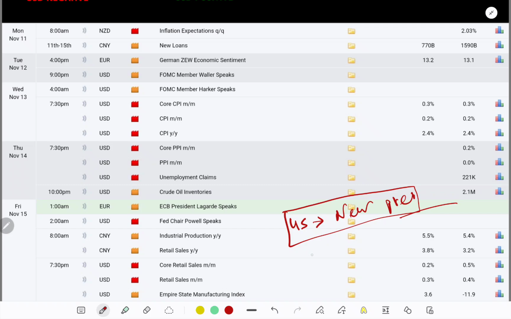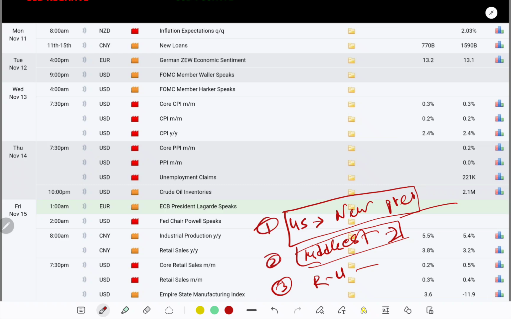Another concern is the Middle East war, that means Iraq, Palestine, and Israel. And number three is the Russia Ukraine war. So you have to keep your concern on that.